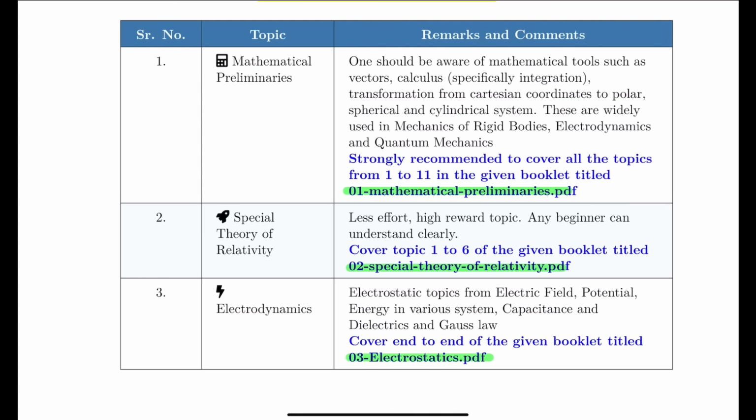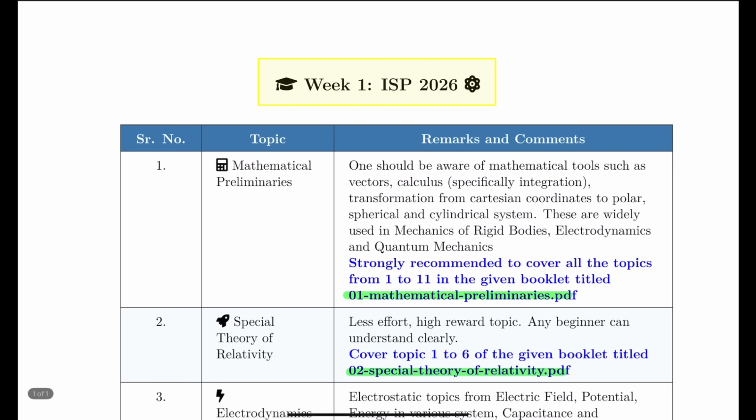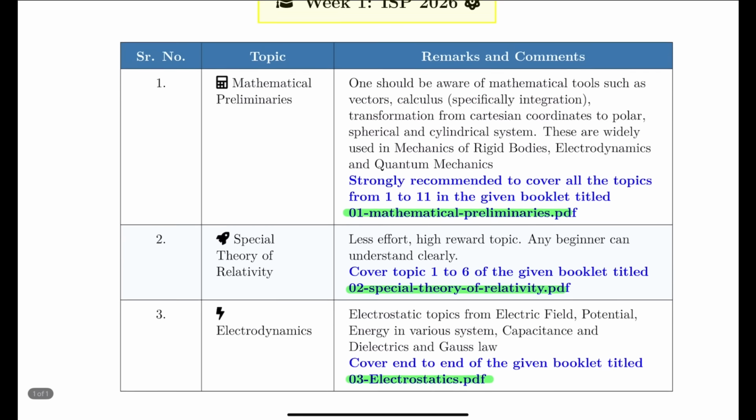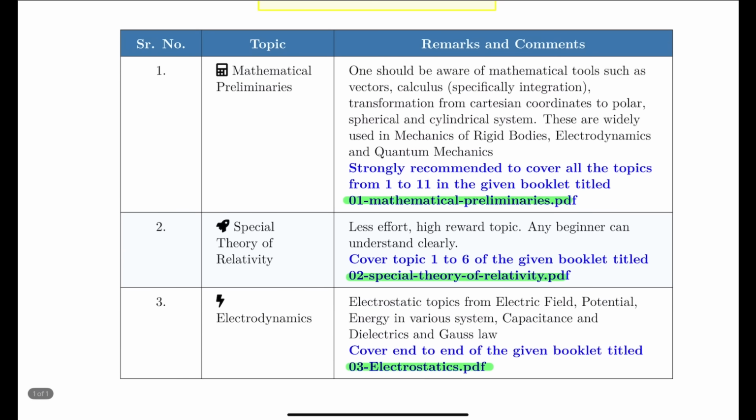Okay, so let us see that this is the week one and it was open for everyone for the purpose of demonstration. So here we have covered three topics, which are mathematical preliminaries. Okay, it is the basic mathematics which you should know to cover the whole physics syllabus of UPSC CSE Physics Optional.